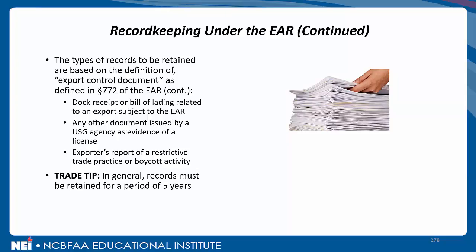And also has to be retained an exporter's report of a restrictive trade practice or boycott activity. It is hoped that you remember what that document is. It's Form BIS 621P, the actual report that is submitted quarterly for anti-boycott activities that we just talked about previously.